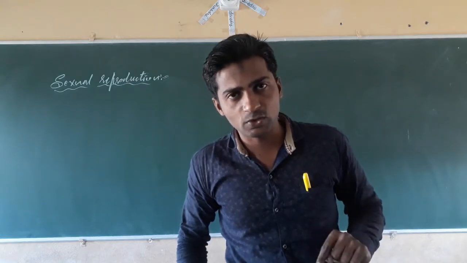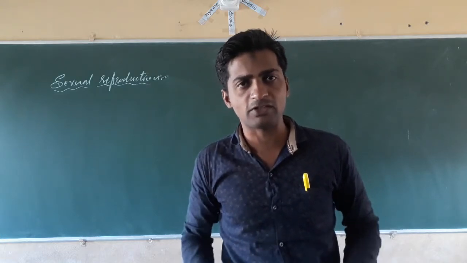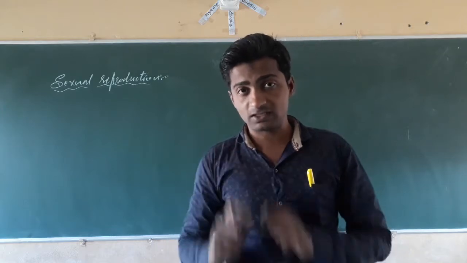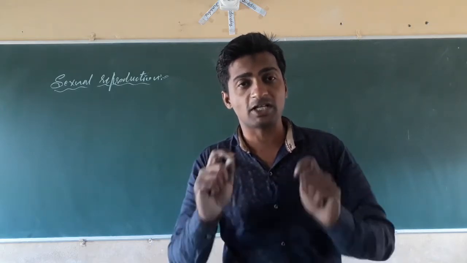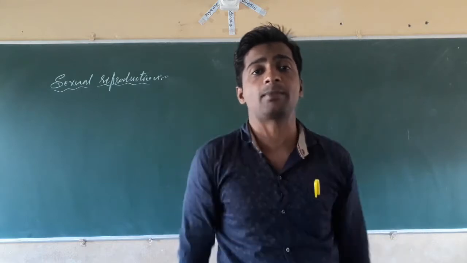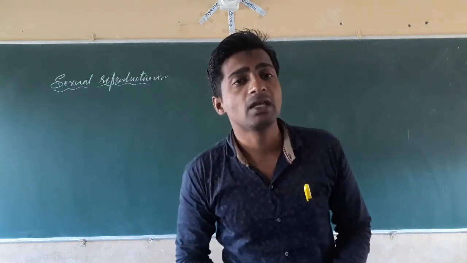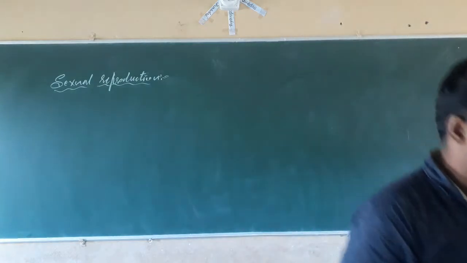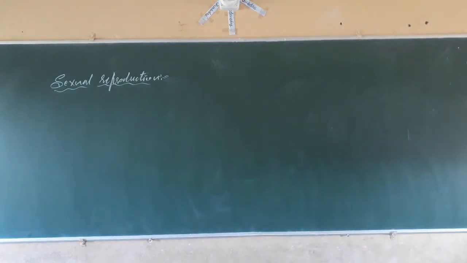In case of asexual reproduction, the process of production of young ones without mating of male and female gametes is called asexual reproduction. Next, the process of production of young ones which are similar to their parents by mating of male and female gametes is called sexual reproduction.